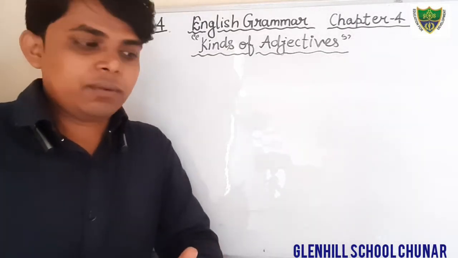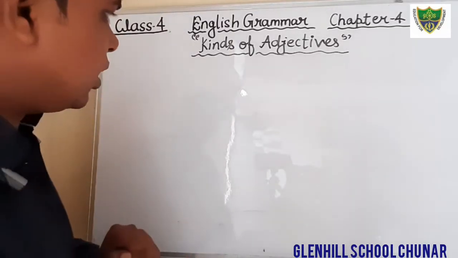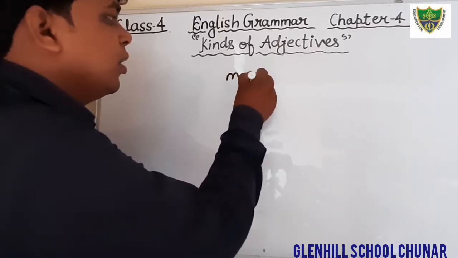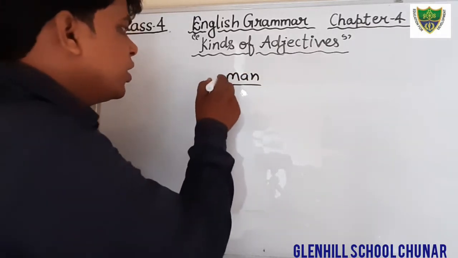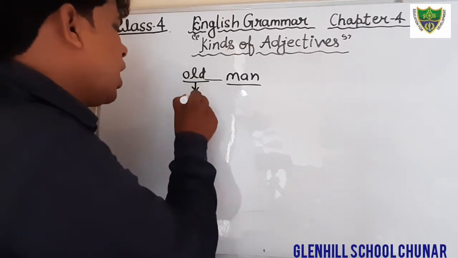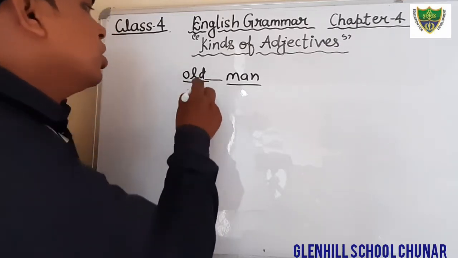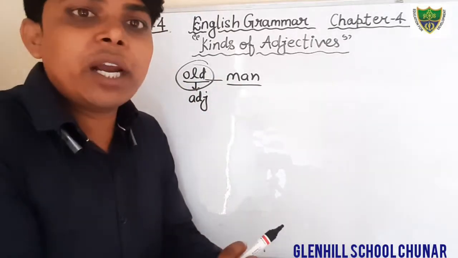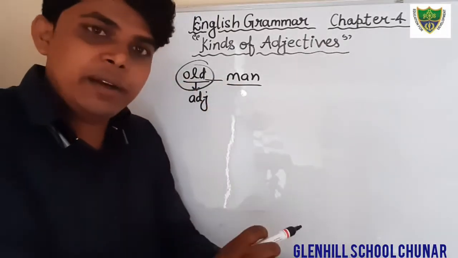For example, suppose I have written here man, and this is a noun, and just before it we have written old. So this is an adjective, because the word old describes the quality of this man. What kind of man? Old man.